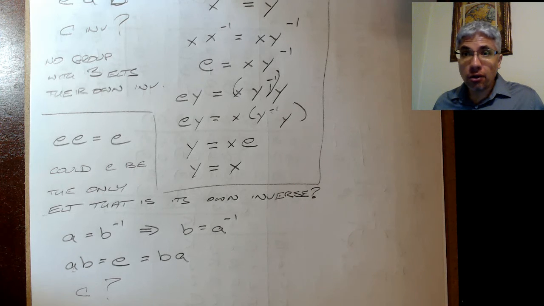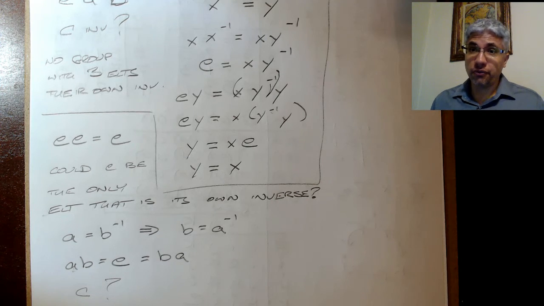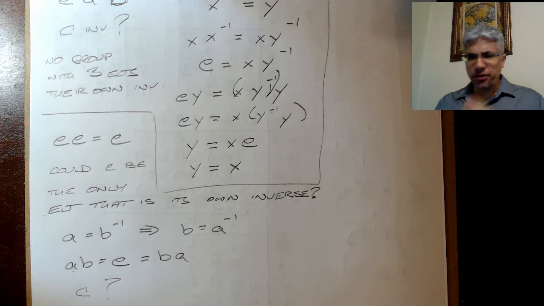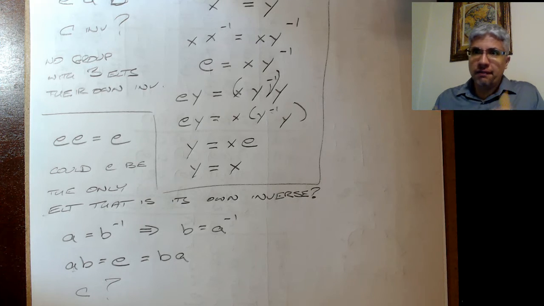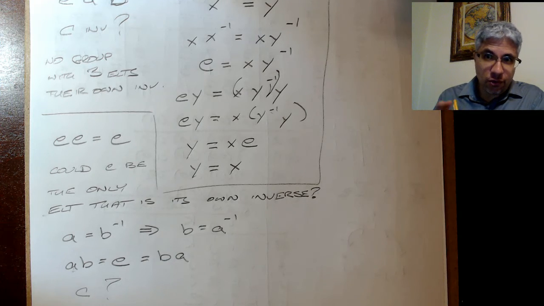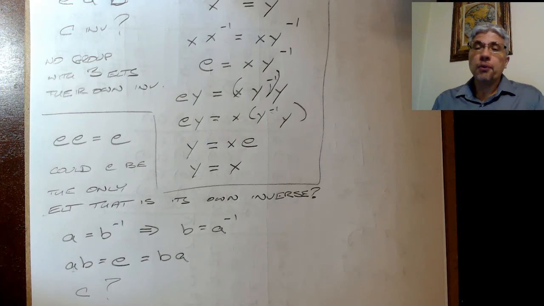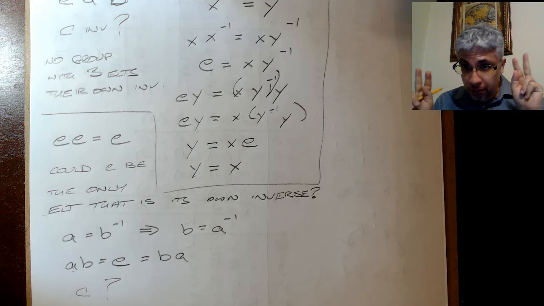There are only two groups of order 4 up to isomorphism. There are many groups of order 4 in the sense that these groups pop up all over the place, whether you're doing addition and multiplication and eventually maybe moving things around, rotating, but not yet. But we've already seen these same two groups come up again and again.